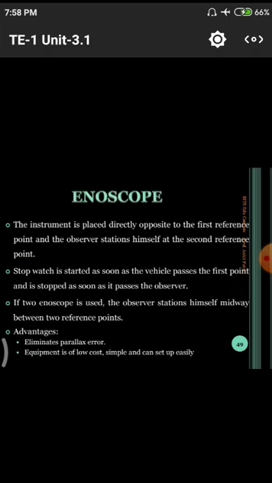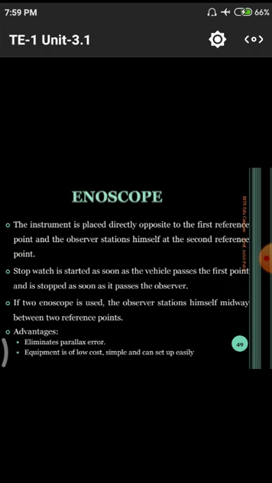Next, with two enoscopes, the observer stations himself midway between the two reference points. That means two enoscopes are used, at the starting point and the stopping point. At any point along the length, they have to note down these values if they use two enoscopes. What are the advantages? It eliminates the parallax error. That means whatever parallax error arises from human observation will be eliminated.